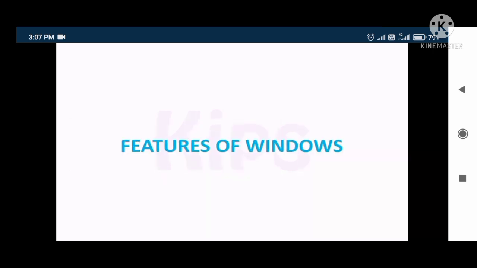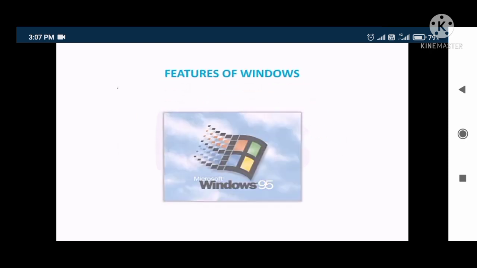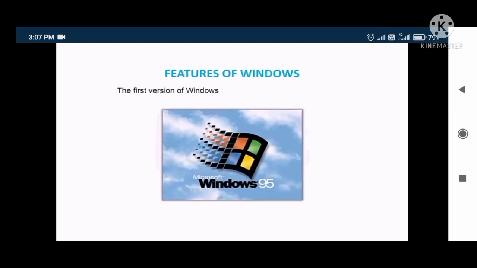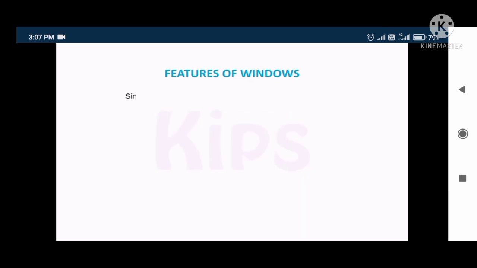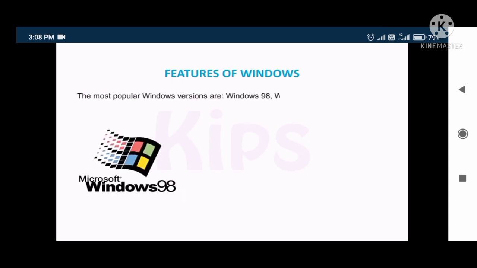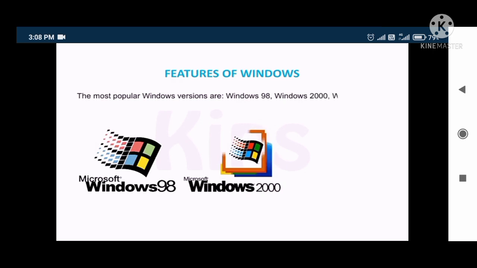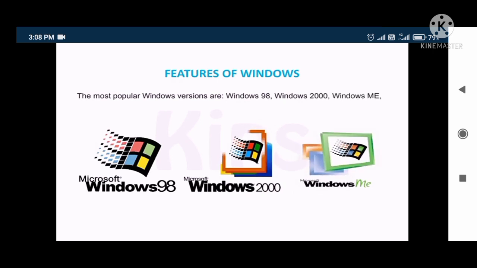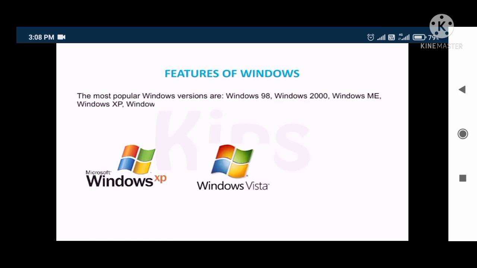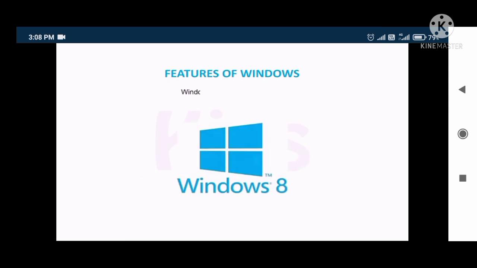Features of Windows. The first version of a Windows operating system was Windows 95. Since then, many versions of Windows have been released. The most popular Windows versions are Windows 98, Windows 2000, Windows ME, Windows XP, Windows Vista, and Windows 7. Windows 8 is the latest version.